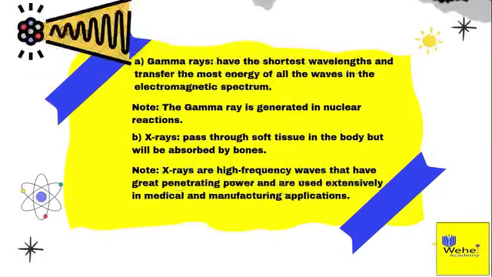A. Gamma rays have the shortest wavelengths and transfer the most energy of all the waves in the electromagnetic spectrum. Note, the gamma ray is generated in nuclear reactions. B. X-rays pass through soft tissue in the body but will be absorbed by bones. Note, X-rays are high-frequency waves that have great penetrating power and are used extensively in medical and manufacturing applications.